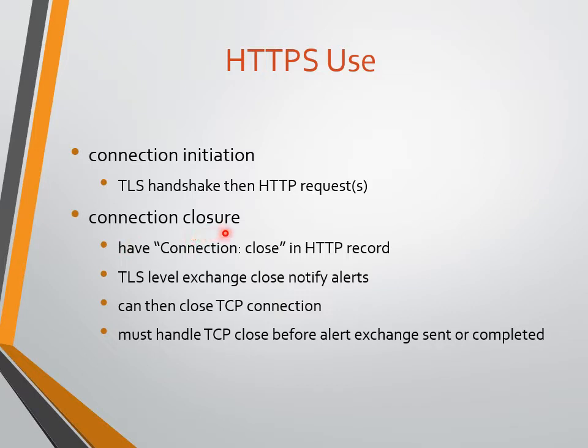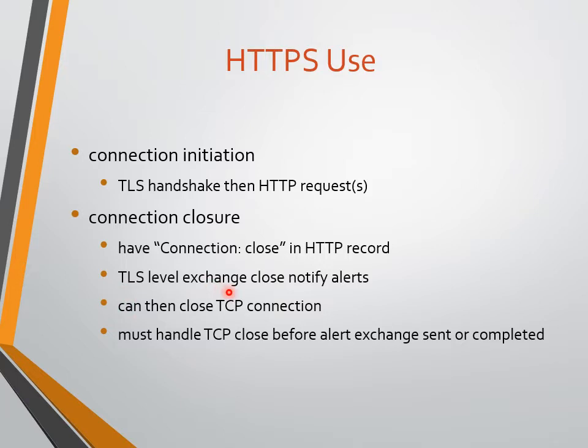Connection closure: there is connection close in the HTTP record. Once the HTTP communication has happened, the connection has to be closed, or if any unauthorized person is trying to access, it has to be closed.